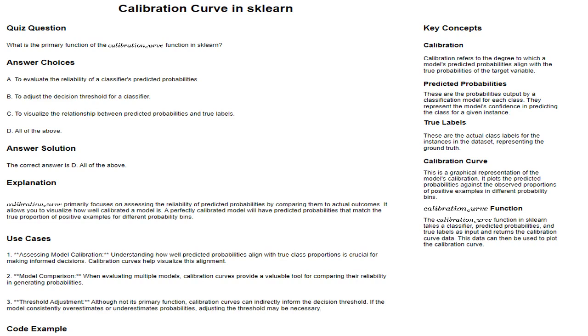The calibration curve function in sklearn takes a classifier, predicted probabilities, and true labels as input and returns the calibration curve data. This data can then be used to plot the calibration curve. You can use the calibration curve function to evaluate a customer churn prediction model by plotting its predicted probabilities against the actual churn rates for different probability ranges.